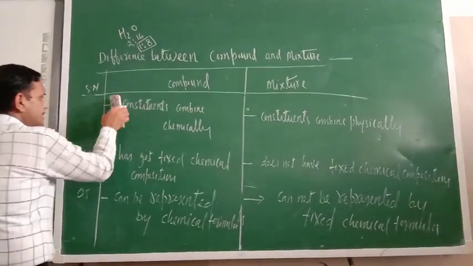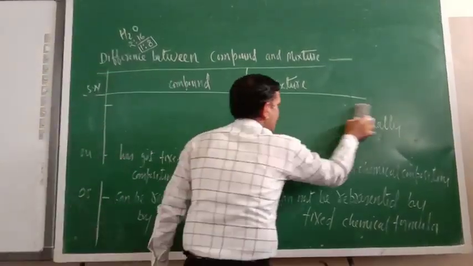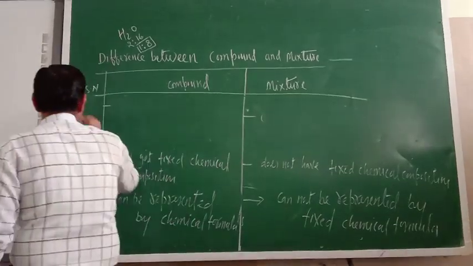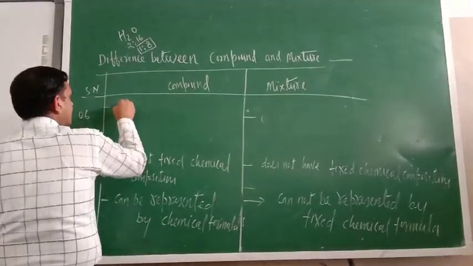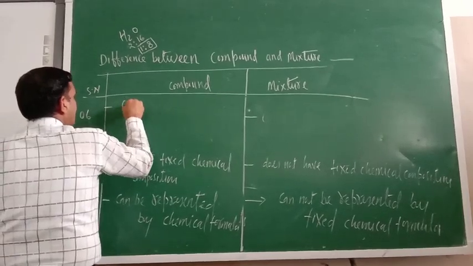Another difference is, just see, number 6.